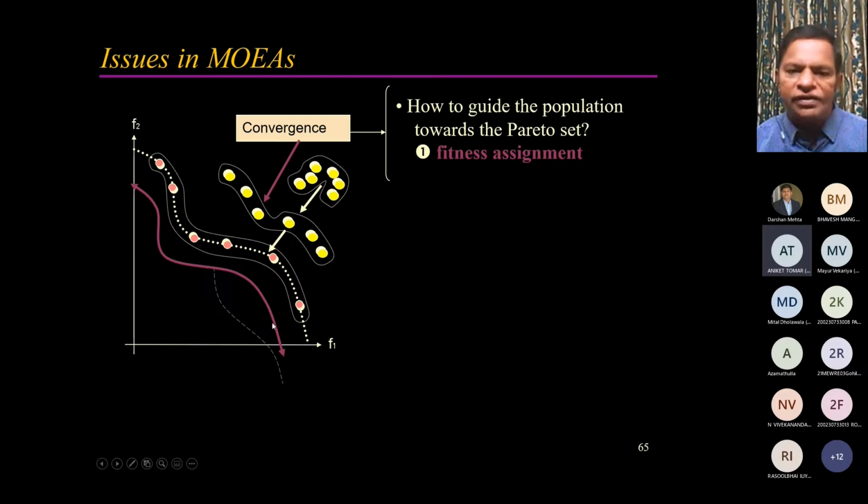Whereas if you look at this solution, f2 is very small, but f1 is very high. Let us say f1 is hydropower, and f2 is flood risk minimization. So we are trying to look at what is the best compromise solution. Literally, they are not correct; it is some compromise solution.